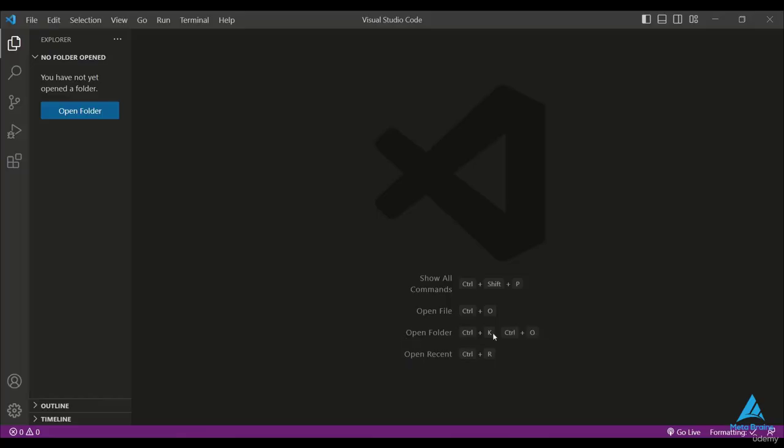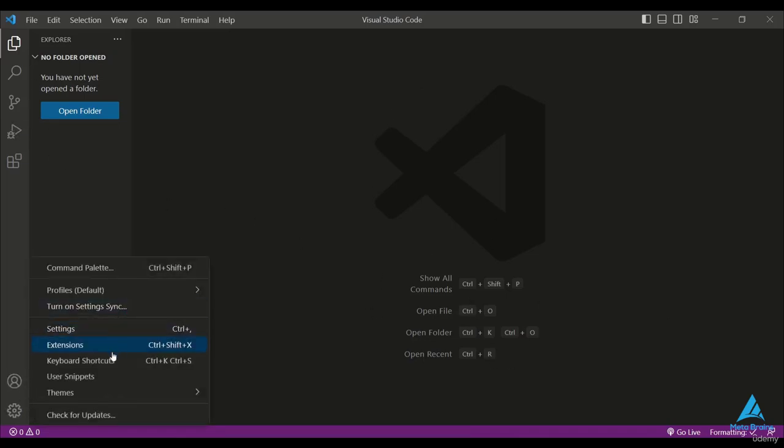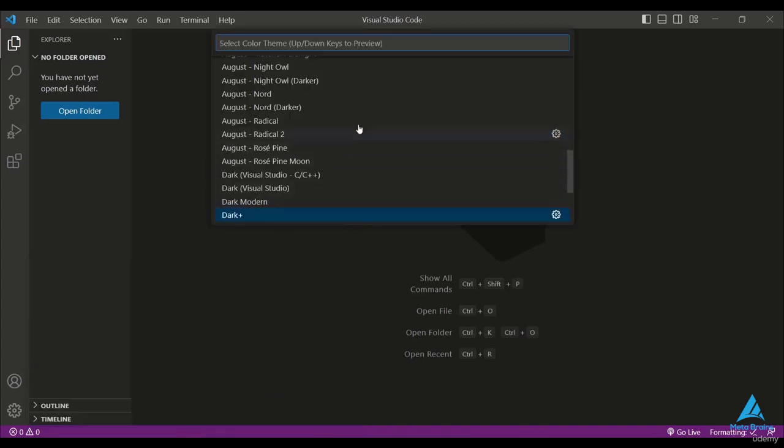After the installation, I open my Visual Studio Code, which I had already installed. So if you are installing this for the first time, you will see a slightly different interface, but most of the other things will remain the same. So here I click on Settings and will change the theme. My theme is currently dark, so I'll switch to light modern. This way I've selected my theme preference.